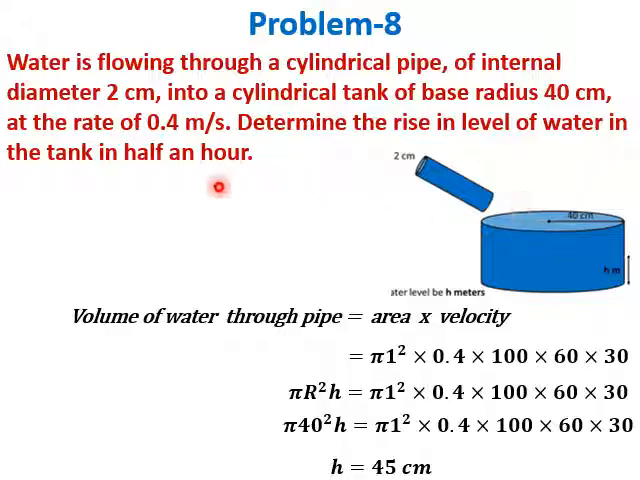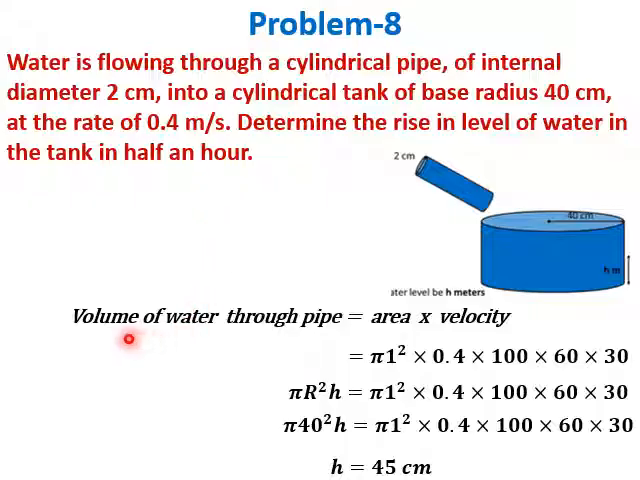In this particular problem, water is flowing through a cylindrical pipe of internal diameter 2 centimeter. So we have a small pipe here through which water is flowing in a bigger cylindrical tank of base radius 40 centimeters. So radius is 40 centimeter at the rate of 0.4 meter per second. Determine the rise in level of water in the tank in half an hour. Half an hour means in 30 minutes.